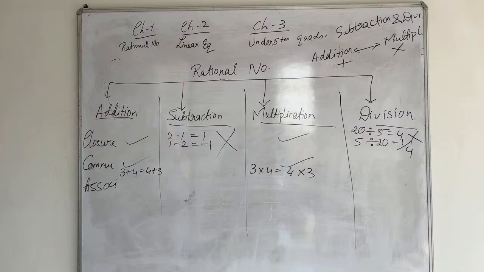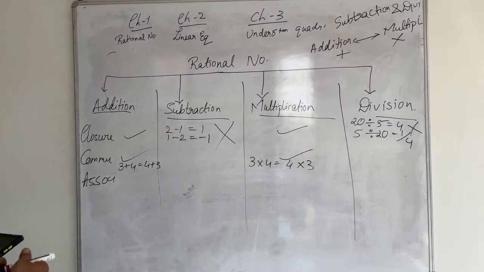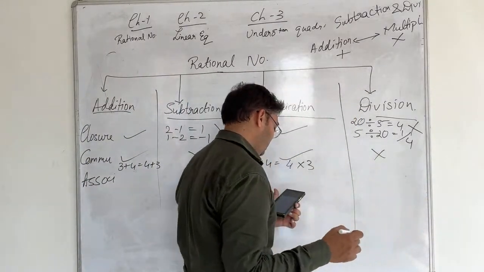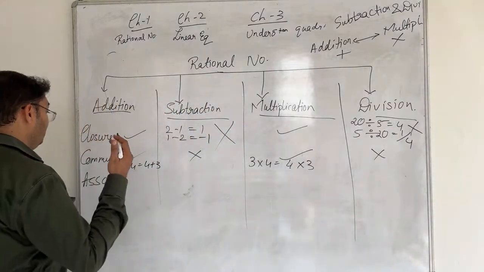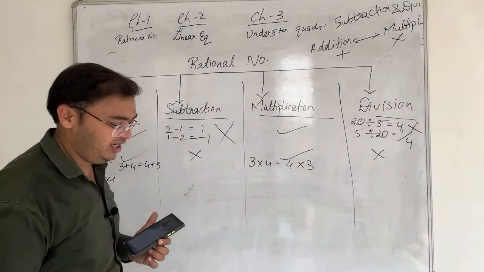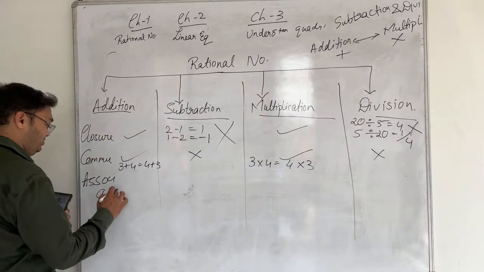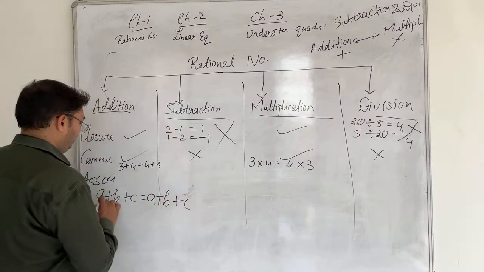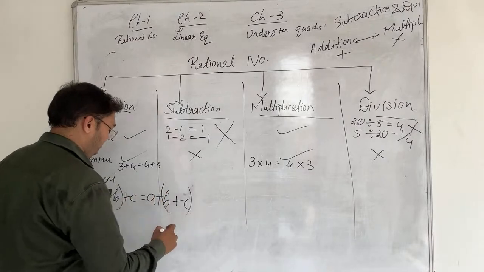So what did we get from here? That we cannot subtract the numbers in any order. Same way we cannot divide the numbers in any order. Same way, coming to the last, associative properties, that is a plus b plus c equals a plus b plus c. That means ab in the bracket and bc in the bracket.